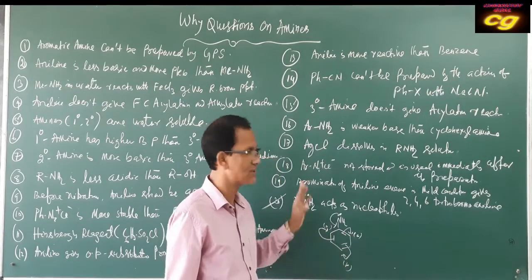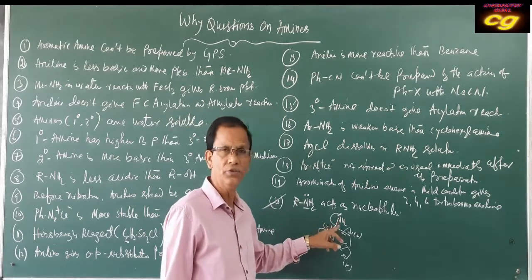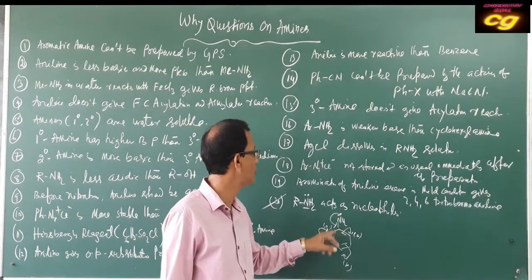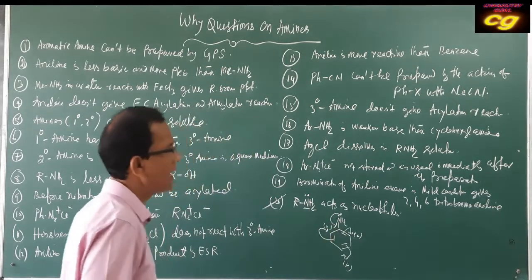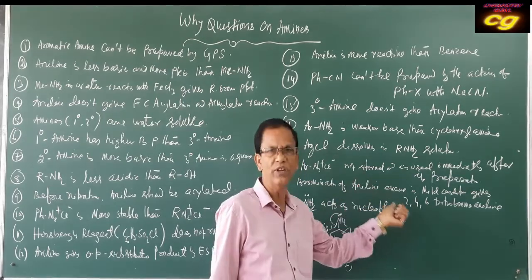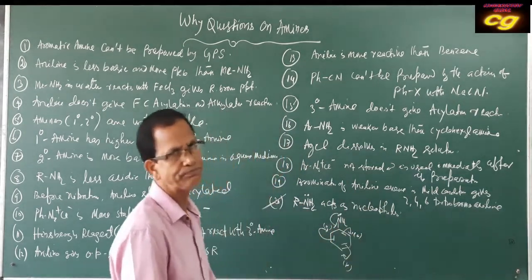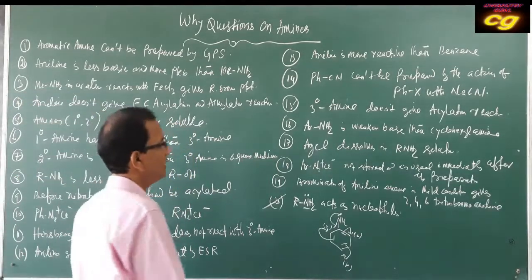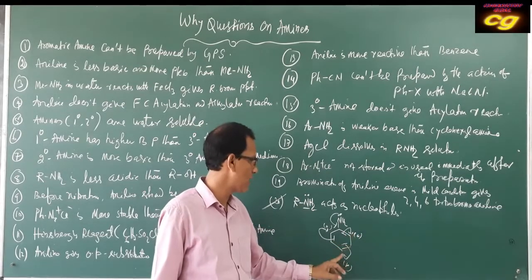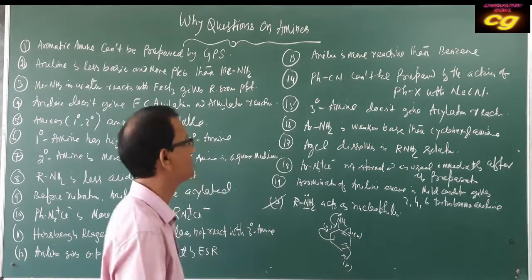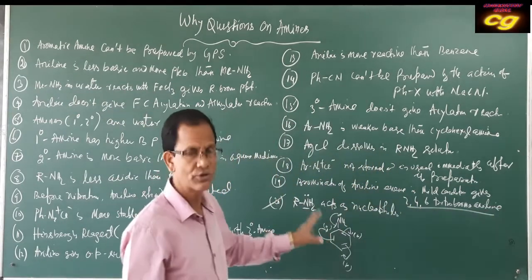So the 2, 4, 6 positions get more negative charge due to resonance, delocalization of the lone pair of nitrogen towards the benzene ring. That's why the reactivity of aniline increases. Even under mild conditions bromination takes place, forming 2,4,6-tribromoaniline, due to delocalization of the lone pair and the formation of more negative charge at the ortho and para positions. This is the answer. You have to draw the structure, the resonance structure.